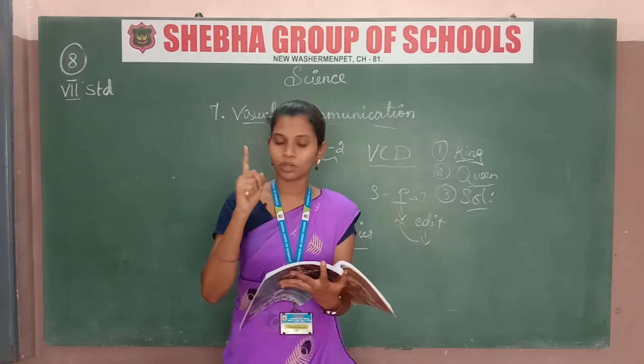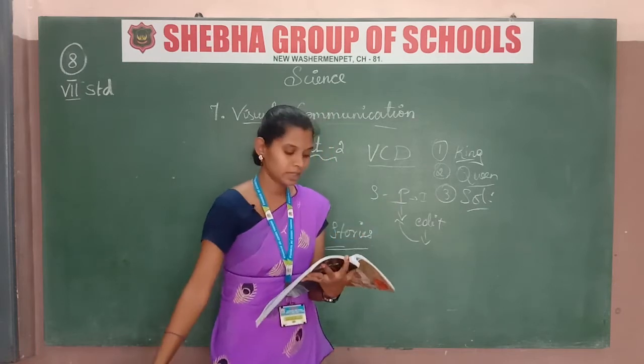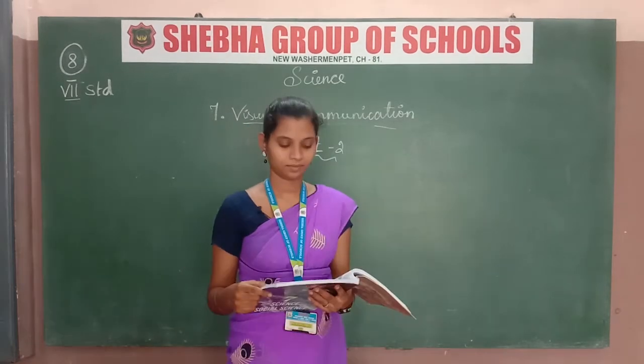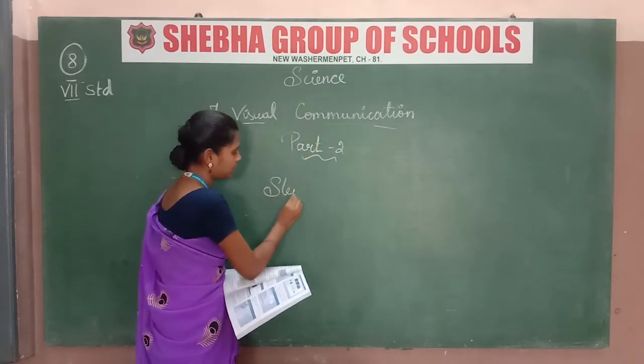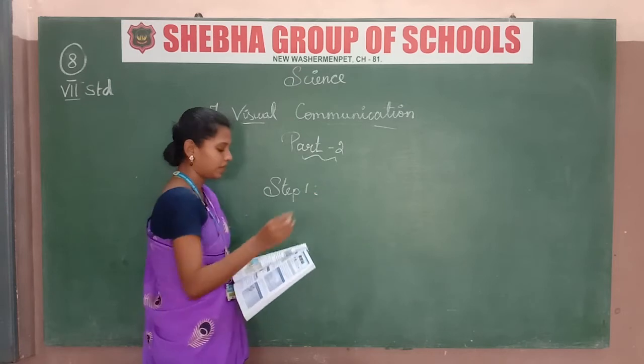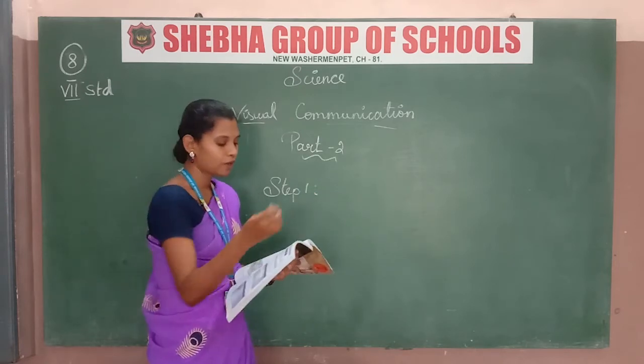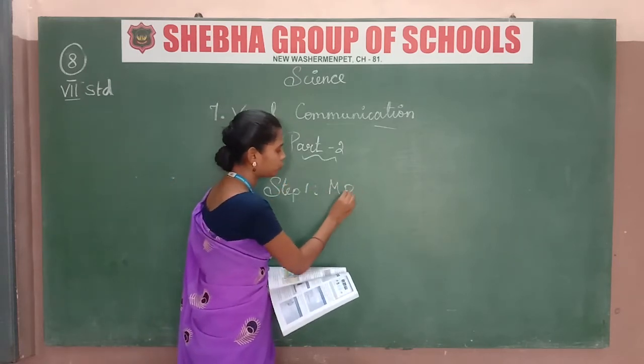Now see step 1. Step 1 is to open the application Microsoft Photo Story.